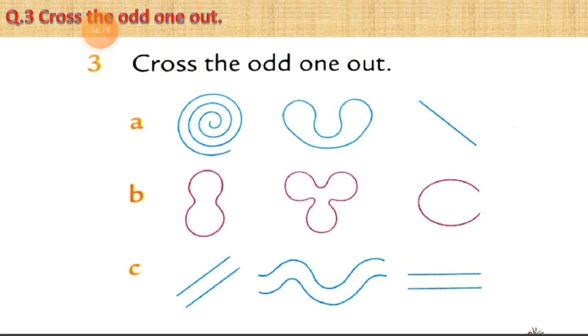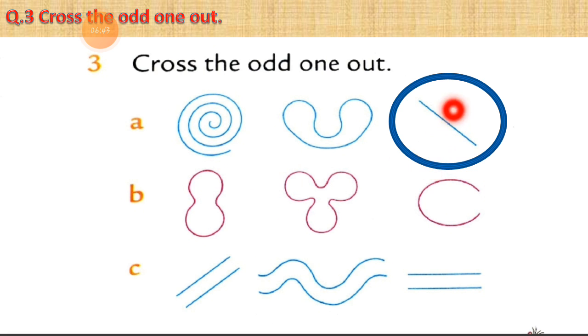This one is the odd one. I can say my answer. This one is an odd shape, a different shape from the given shapes, and I am not putting a cross on it. I am just putting a circle because we can see the shape properly. So I put a circle on the different shape.